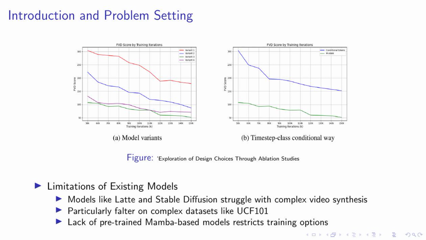Future potential: it is currently trained from scratch due to the lack of pre-trained Mamba-based models. Training efficiency is anticipated to improve with the release of Mamba-based image generation models.